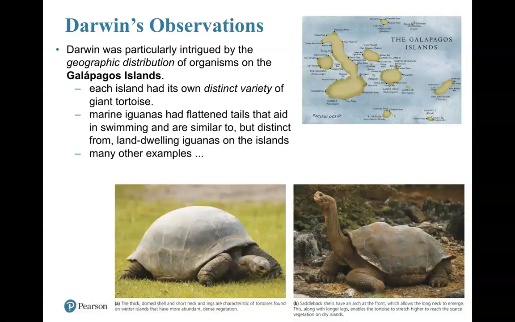That island tended to have more dense vegetation. Here I see lots of grass that the tortoise is taking a snack on. Over here on another island that maybe didn't have as dense vegetation, I saw saddleback shells. These tortoises also had very long arched necks, which allowed them to reach higher areas for food sources. Drier islands tend to show these types of tortoises.